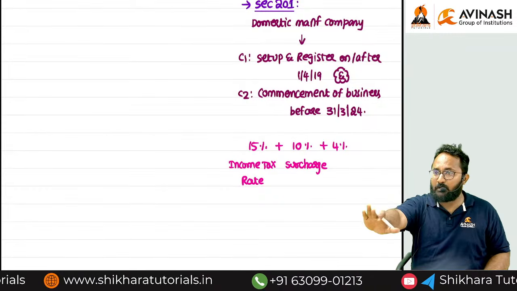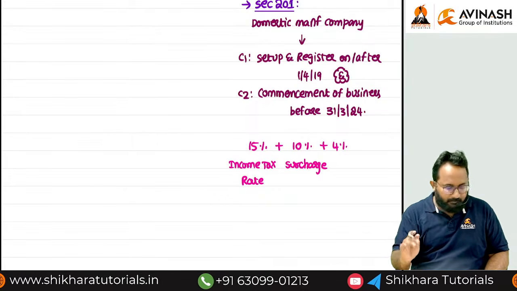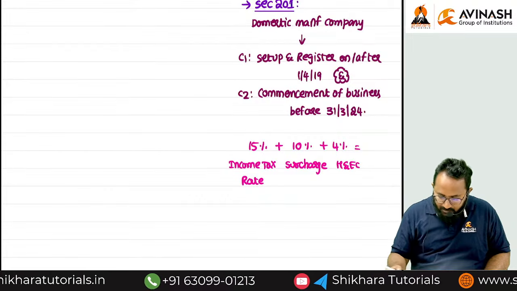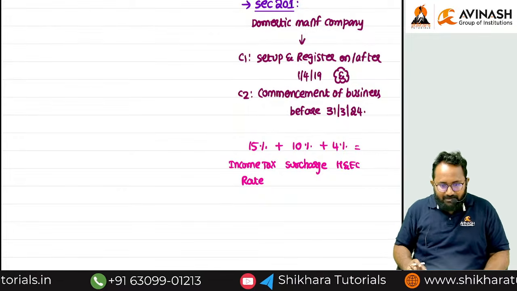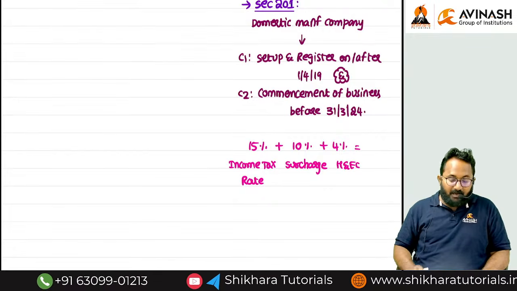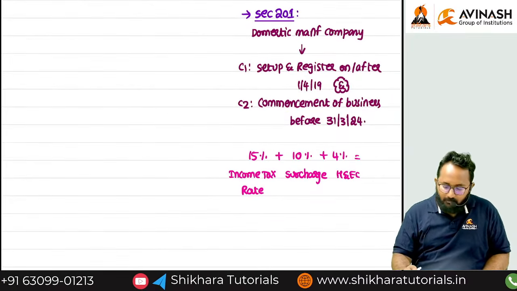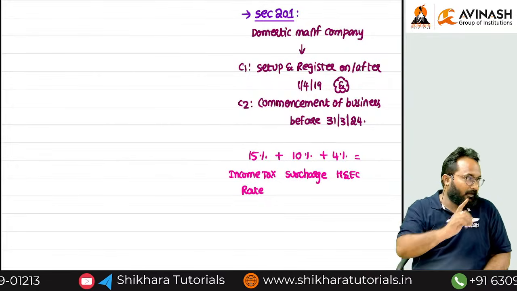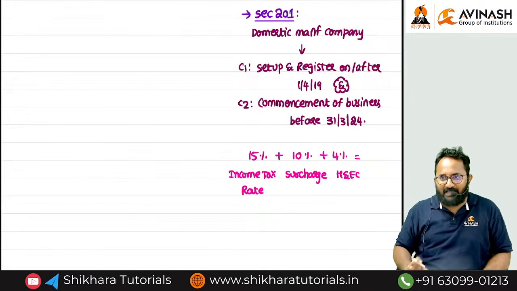No need to check total income. Directly 10%. No need to check total income. Directly 10%. And health and education cess. Can you tell me what is the effective rate? Please calculate the effective rate, all of you. What is the effective rate? Effective means how to calculate, you should know. Don't add everything. No need to use the calculator.